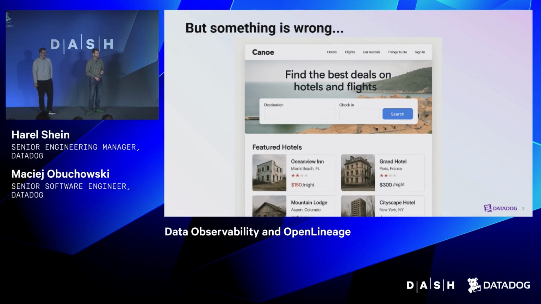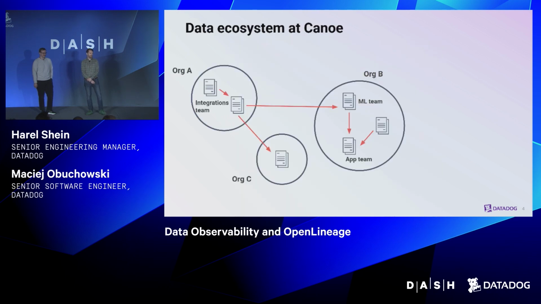There were no changes made recently, so everything seems green, everything seems okay. What could be happening? To try to understand one of these failure scenarios that can cause this, let's take a look at the data ecosystem at Canoe and how teams are organized. So we have several organizations. There's like a user ranking integration team that is pulling data from actually different sources of data. Then there's a machine learning team that is building the ranking algorithm for the search results, and that's feeding into an app team that uses that to serve traffic. So it could be that in this case, something happened. There was a bug in the integration service, and for some reason, maybe the values are inversed on the source data of the ranking.